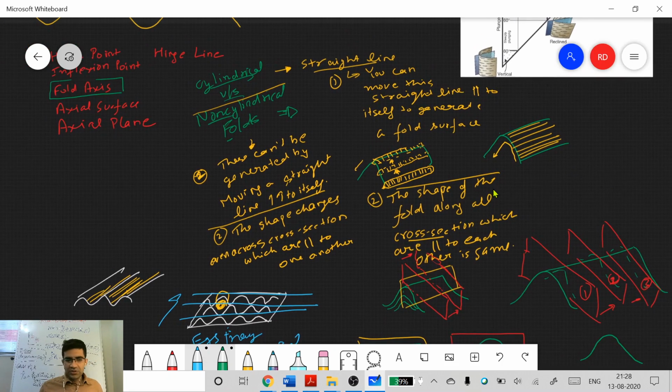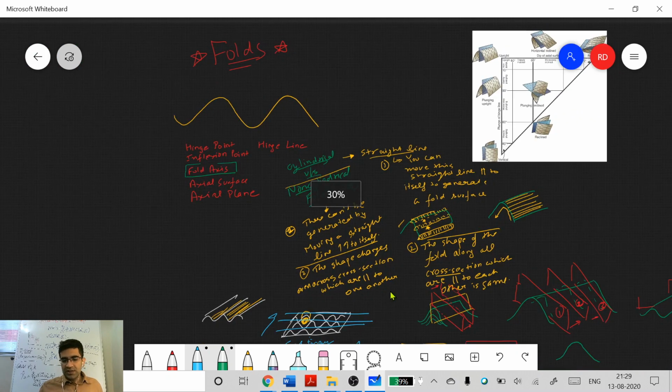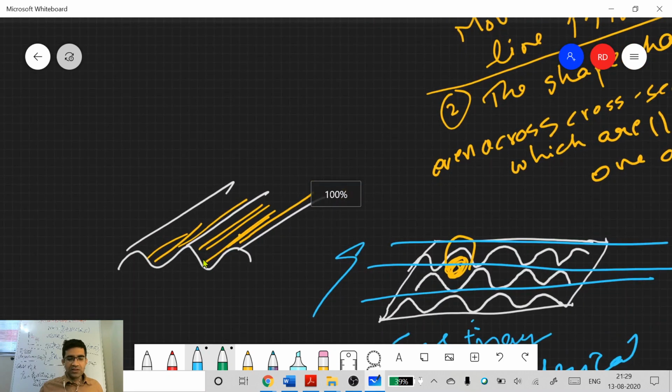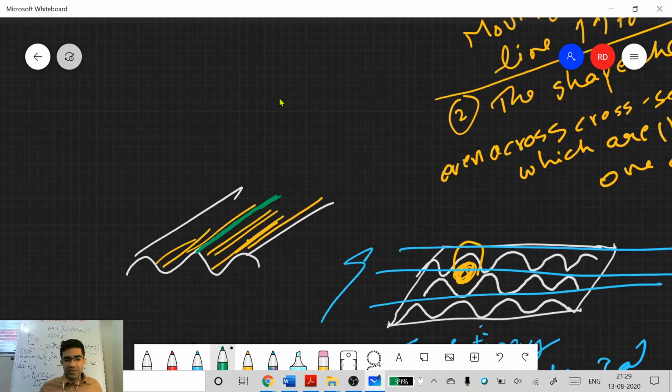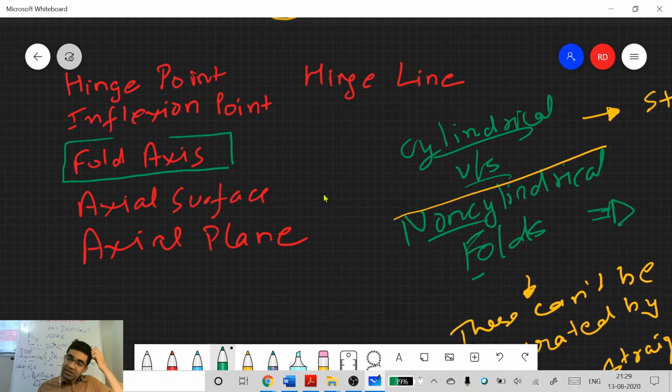Okay, then if there are no questions, now what is fold axis? Basically this line that you are moving parallel to itself, these yellow lines here, usually we'll place it at the hinge and we call it the fold axis. Okay, so this is basically the fold axis. We'll see all these formal definitions. I'll give you the slides back, don't worry about that. But if you are making any notes, just note the important points for today's lecture.